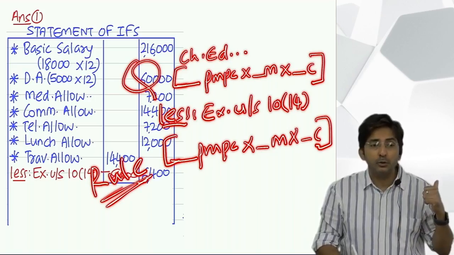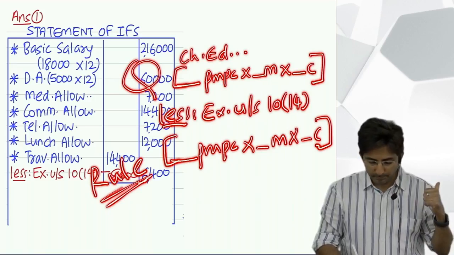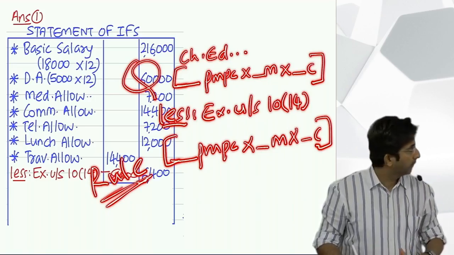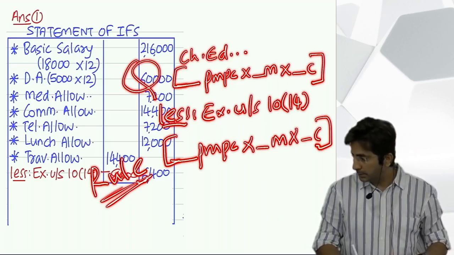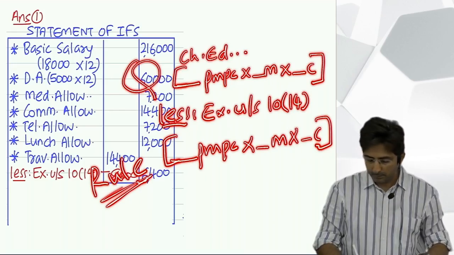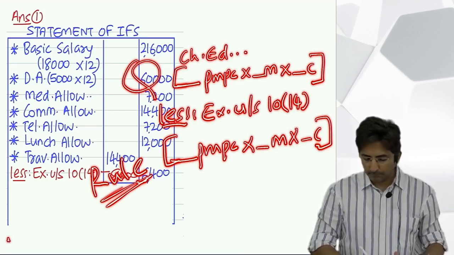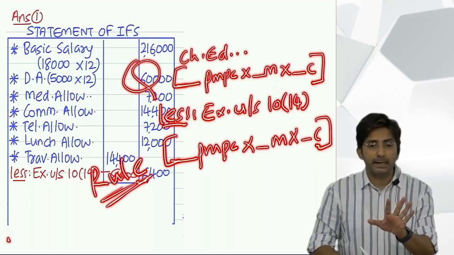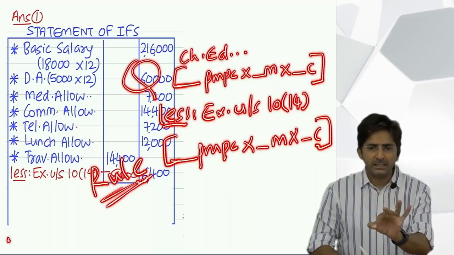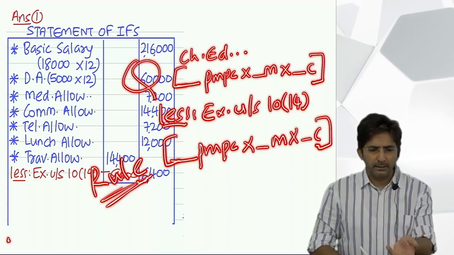First write children education allowance. Then in the bracket what do you write? Don't fill the amounts right now. Just write dash per month per child into dash months into dash children.